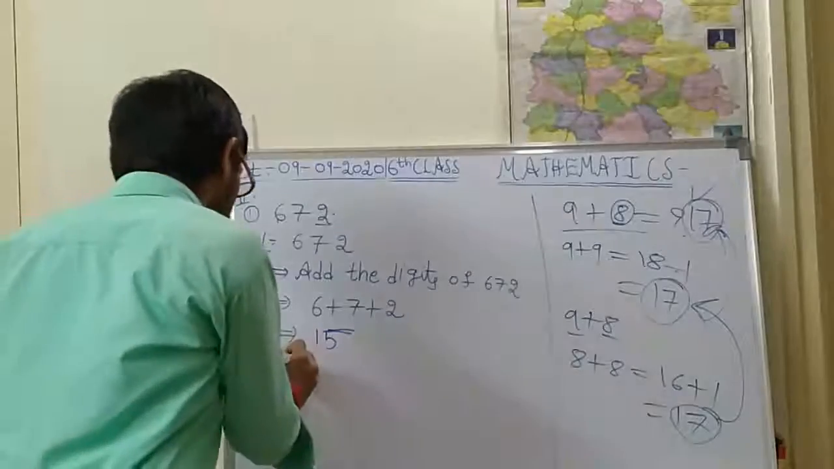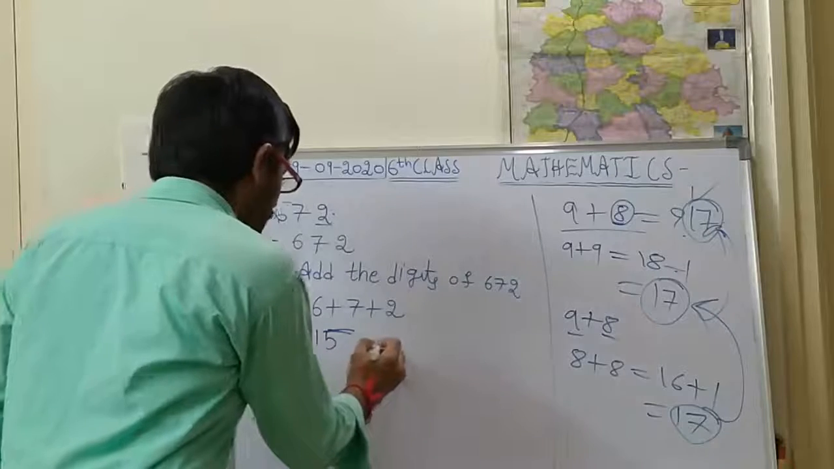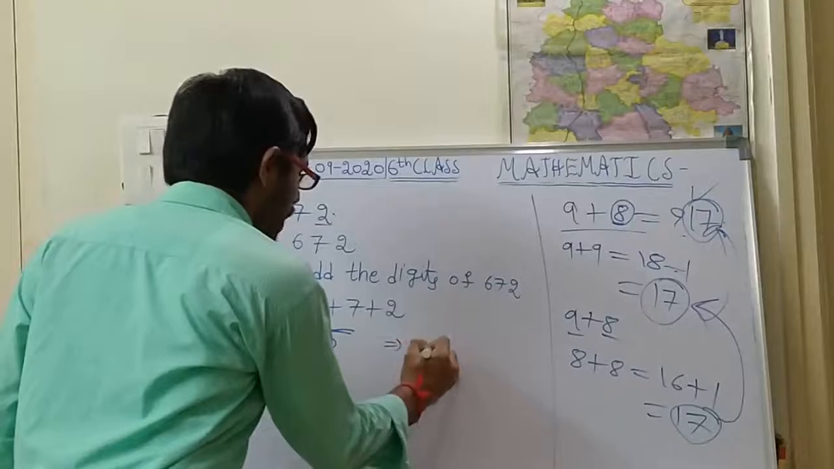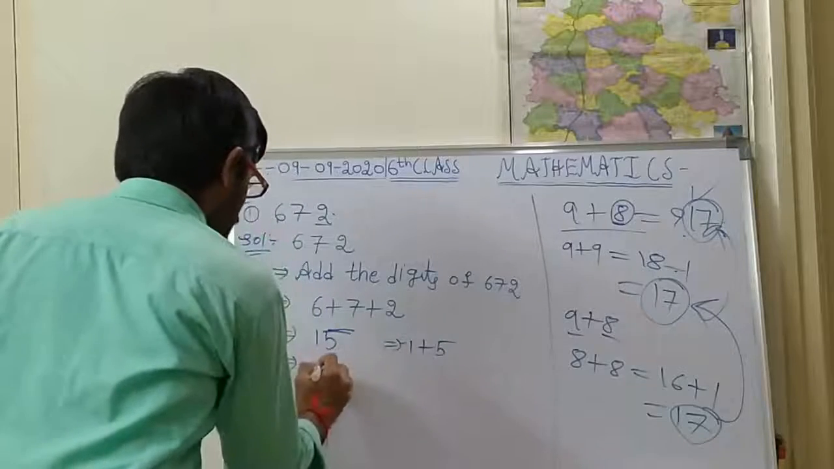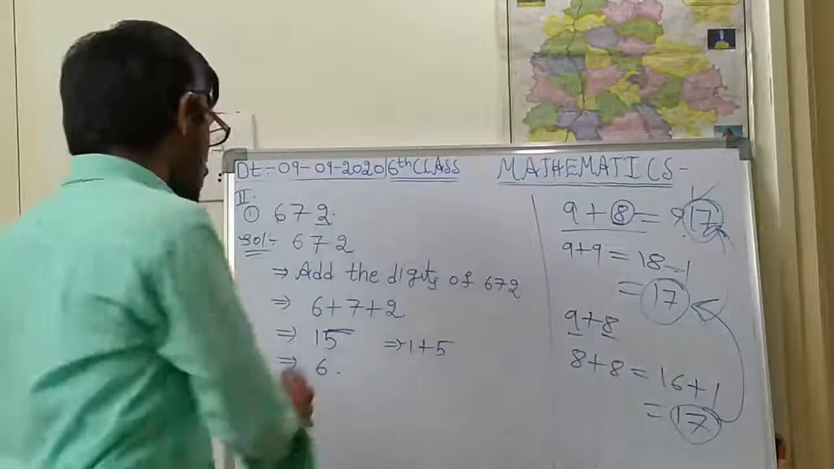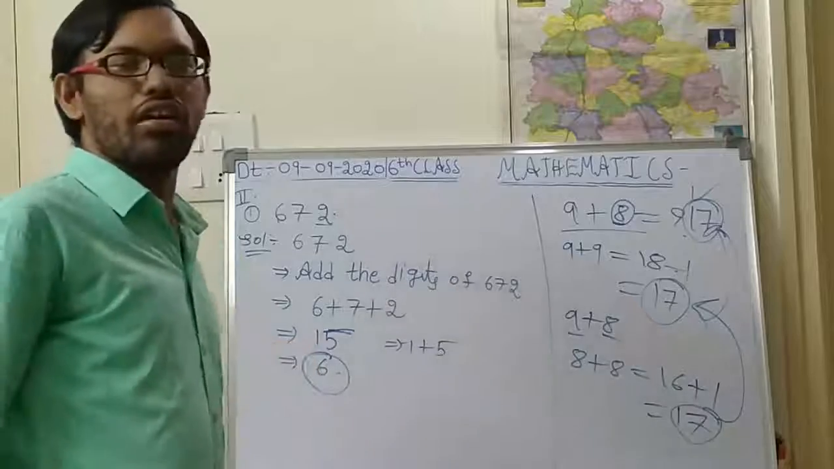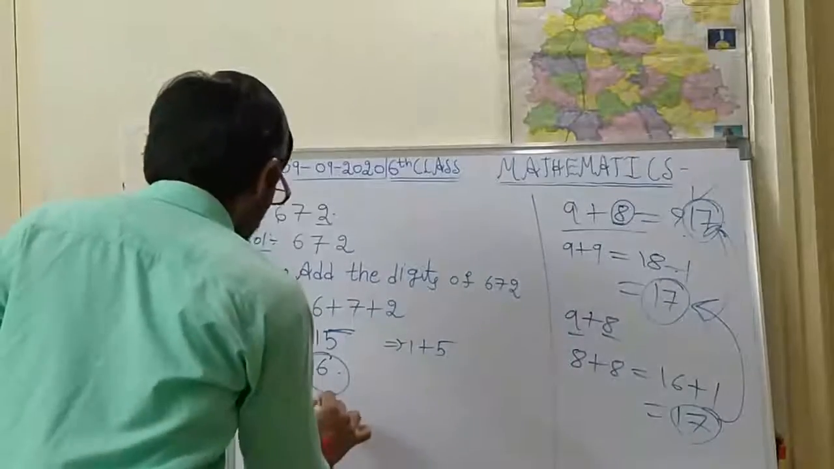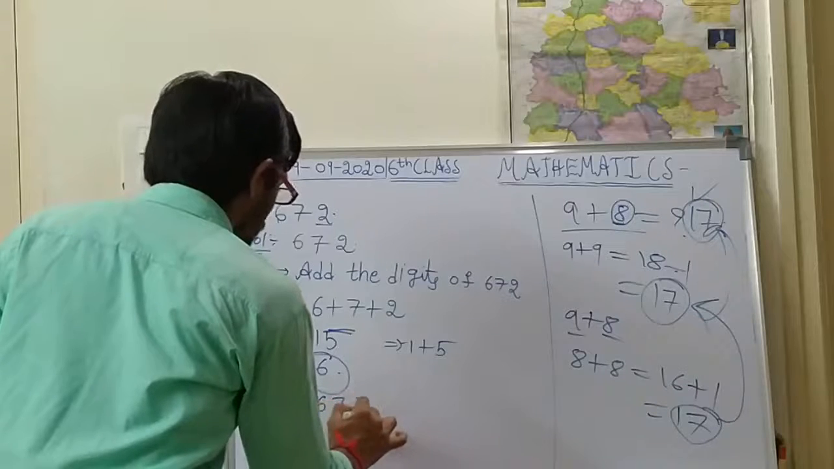So again, for your confirmation, you add these two digits. 1 plus 5. What is 1 plus 5? 1 plus 5 is 6. So whether 6 is divisible by 9 or not? No, 6 is not divisible by 9. So therefore what are you supposed to write?